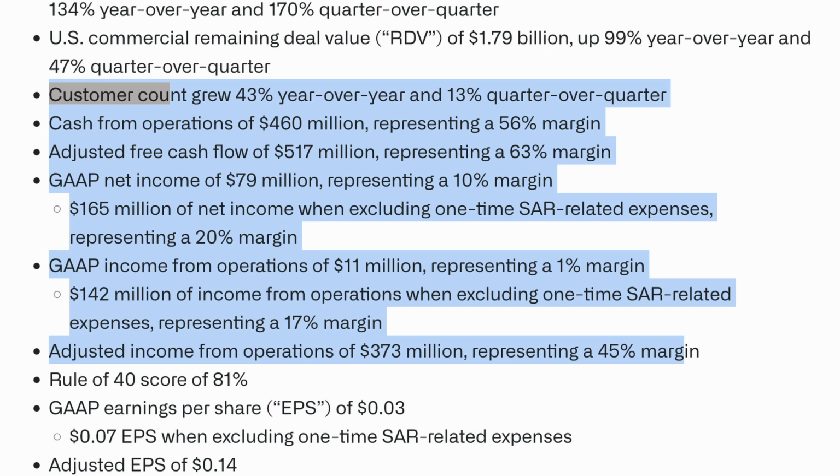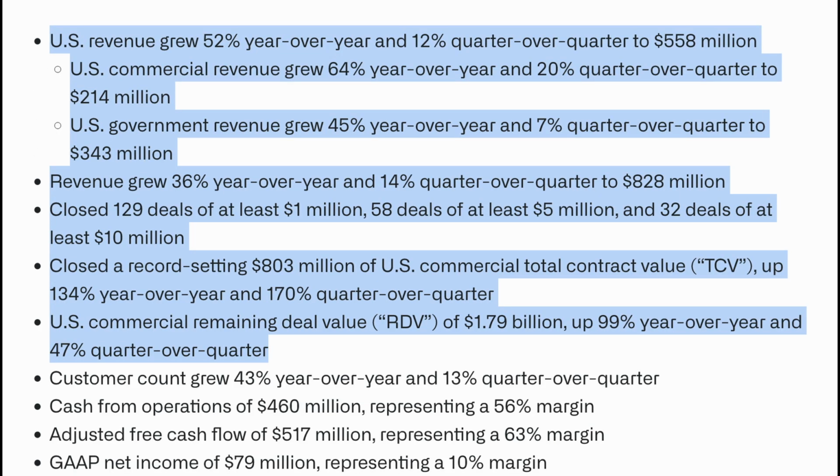In Q4 alone, the company closed 129 deals valued at $1 million or more, including 58 deals worth at least $5 million and 32 exceeding $10 million. This diverse portfolio of high-value contracts underscores the company's ability to attract substantial business across various sectors.